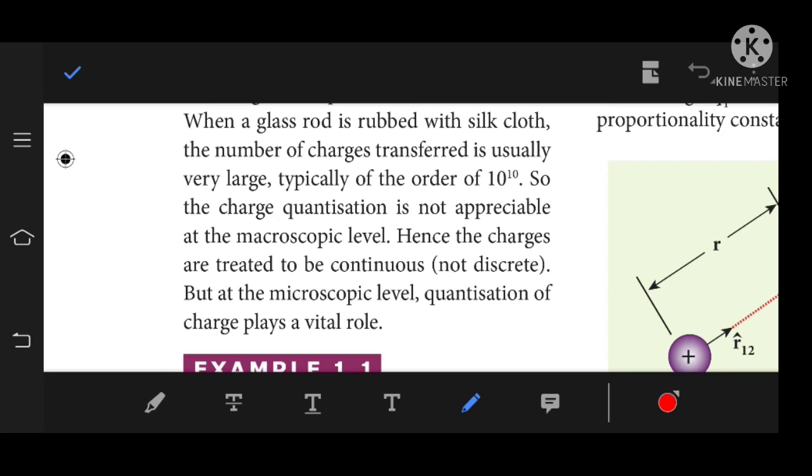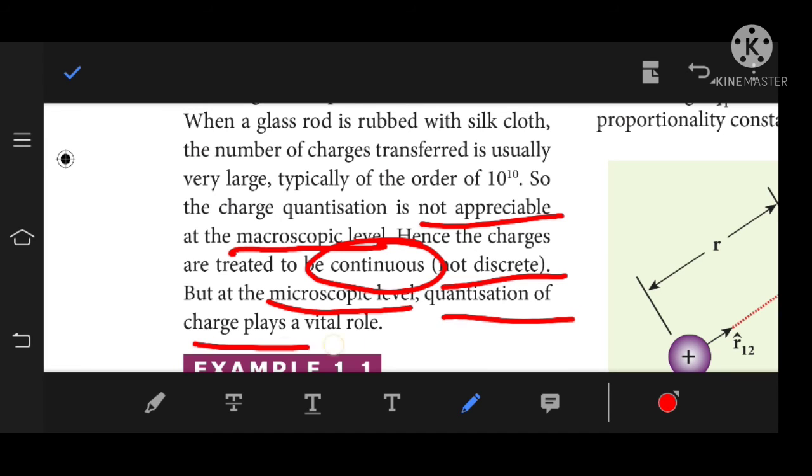So charge quantization is not appreciable at macroscopic levels. Hence charges are treated as continuous, not discrete. What is meant by continuous? It flows like this, and we can't pick individual charges. But at the microscopic level, the quantization of charge plays a vital role.